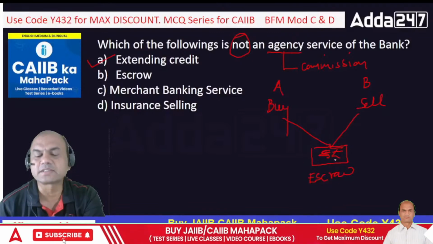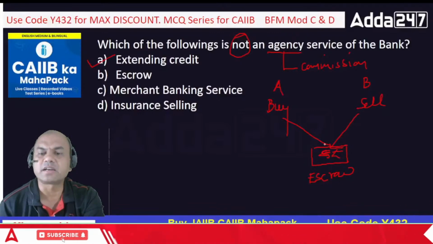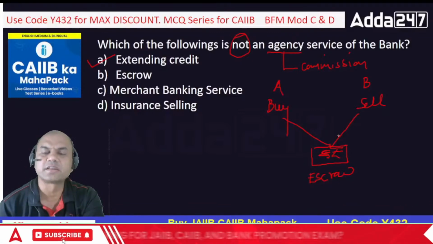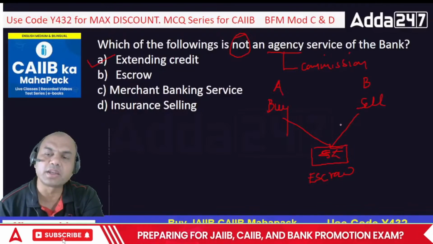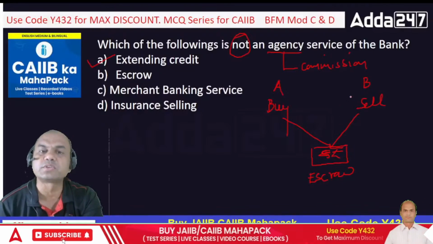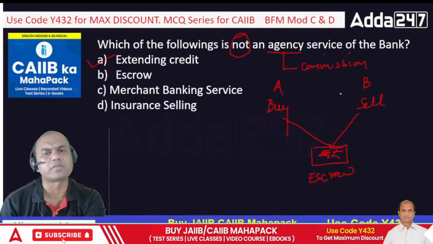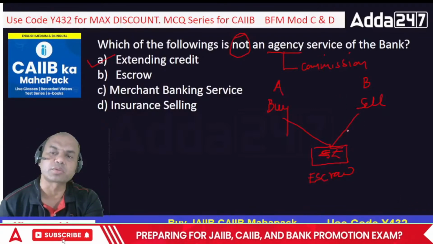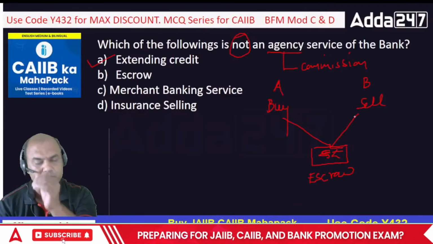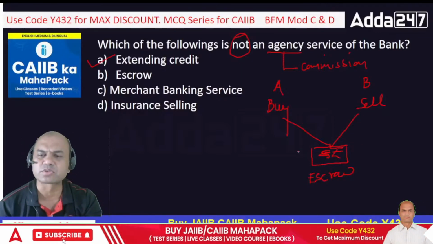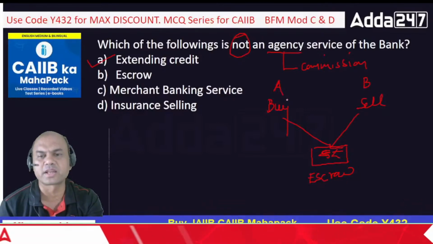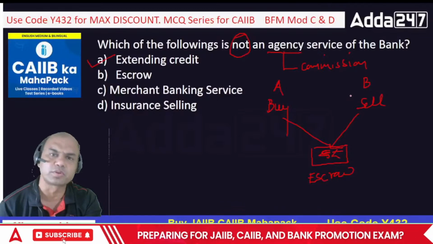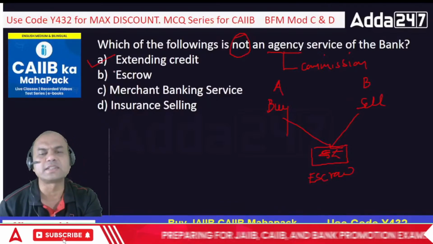This bank acts as an agent. In this case, the bank will give the money to B only when so and so conditions are fulfilled. It's similar to that of the LC. So the bank will tell B to produce these documents, only then the money is going to be given. Okay, so this is escrow. It's a sort of joint savings account. It can be operated by the signatures of both only. So that is the agency service.